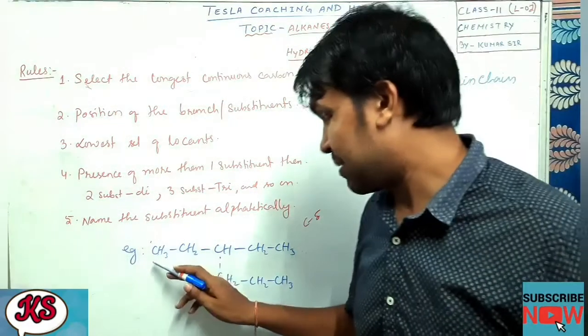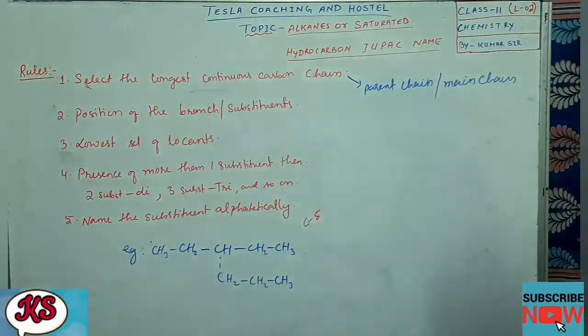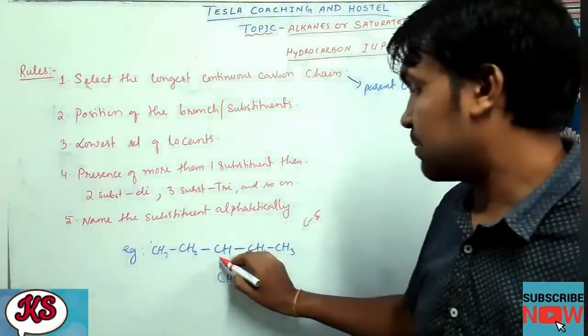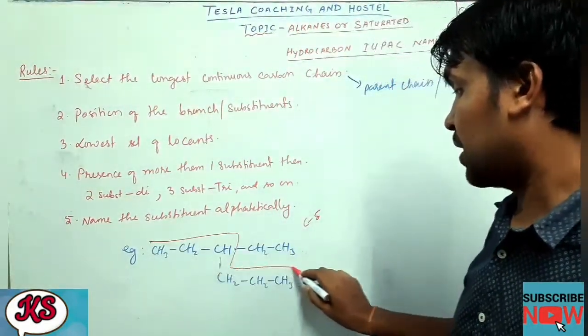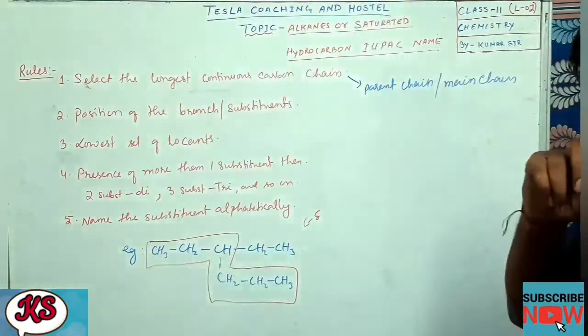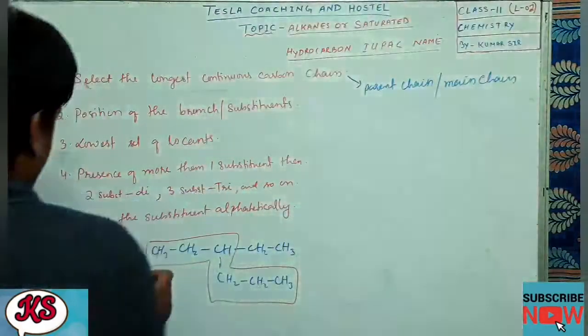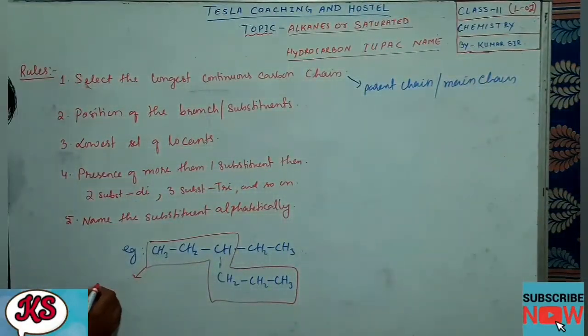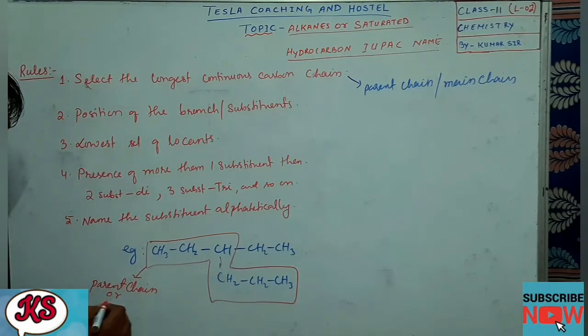So if I come this way, 1, 2, 3, 4, 5, 6, this is also continuous, and how much carbon does it contain? 6. So our main chain will be this one. Okay, students, so this one becomes our parent chain, or we call it the main chain.